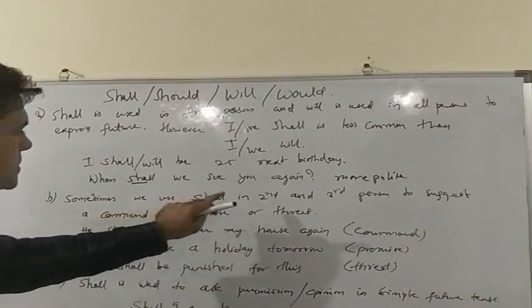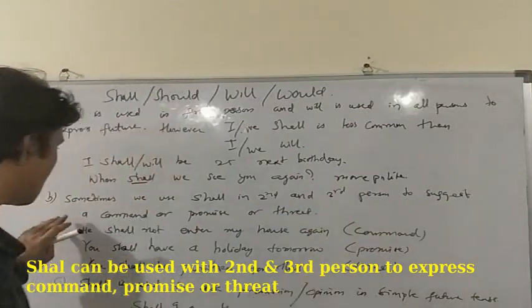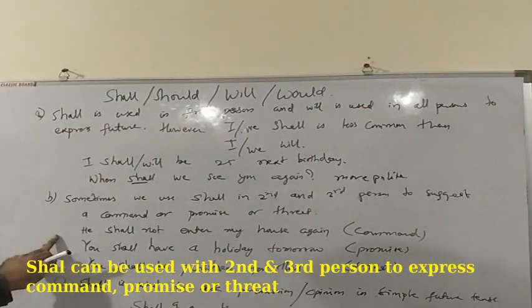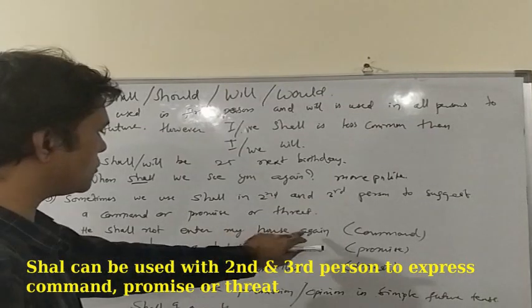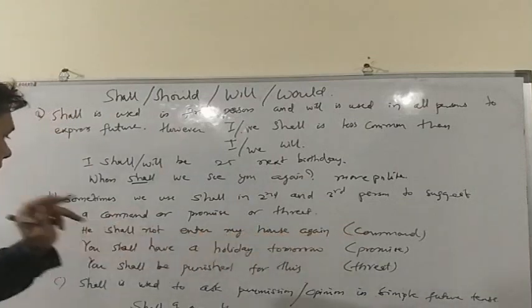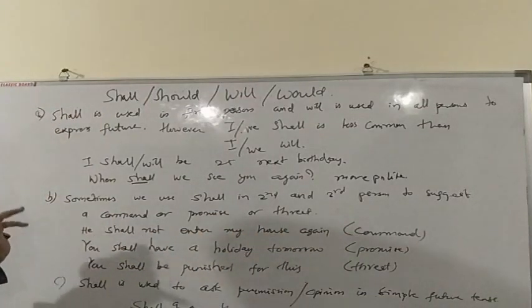Sometimes we use shall in second and third person to suggest a command or promise or threat. As for example, he shall not enter my house again. Here we use shall to suggest a command. We have commanded that he will not enter my house again.